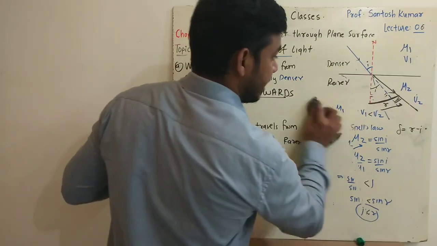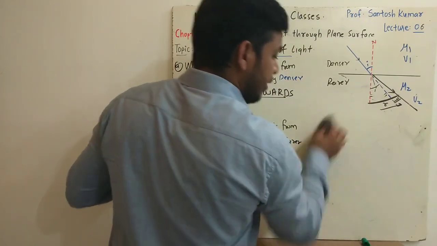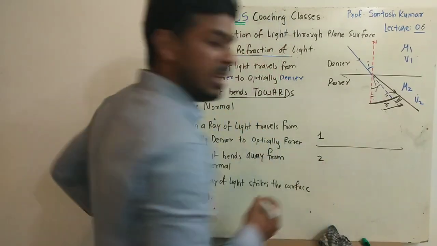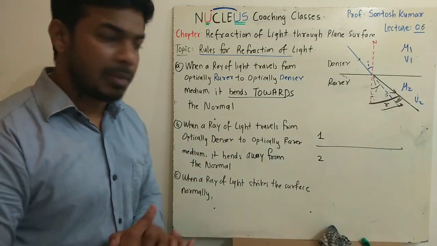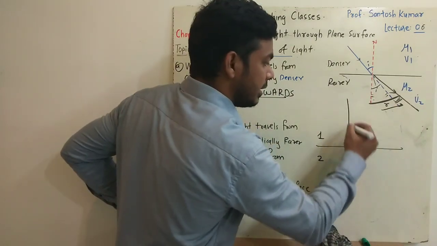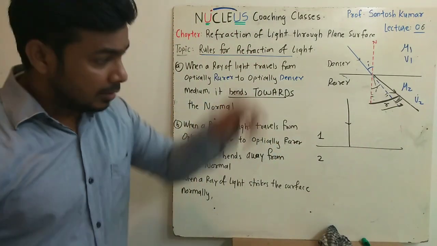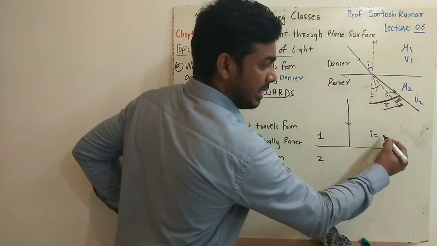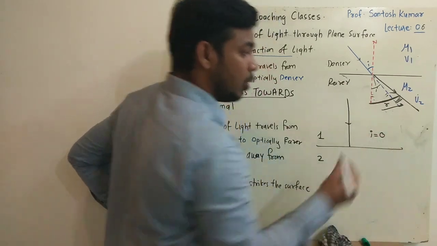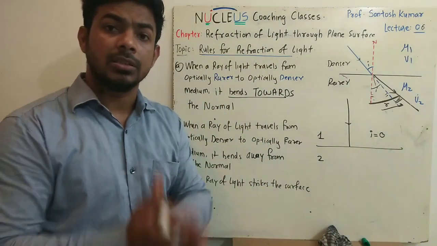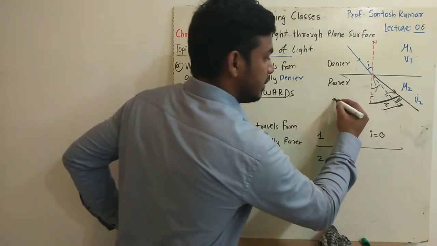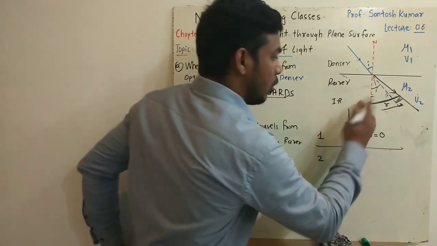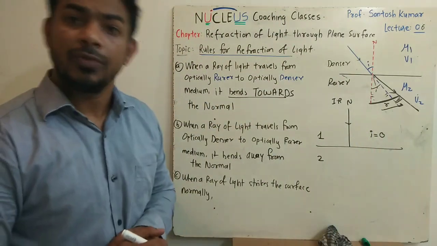Now we have a special case where a ray of light is traveling from one medium to another. Let's say this is medium 1, this is medium 2, be it rarer or denser, it doesn't matter. What if a ray is incident normal to the surface? If the ray is incident normal to the surface, the angle of incidence in this case will be, tell me, 90? No, it will be 0, because the angle is always measured with respect to the normal. So this being the incident ray, the incident ray is along the normal. You can call it the normal as well as the direction of the incident ray.